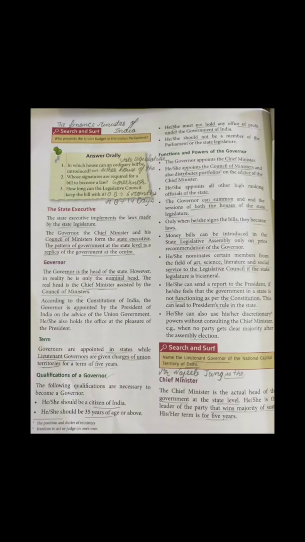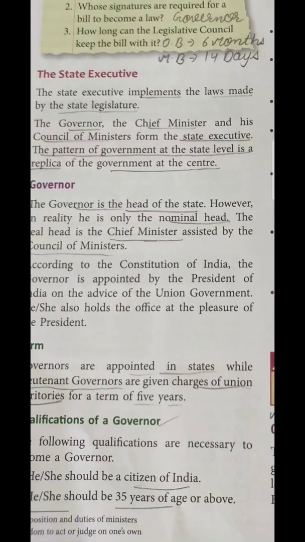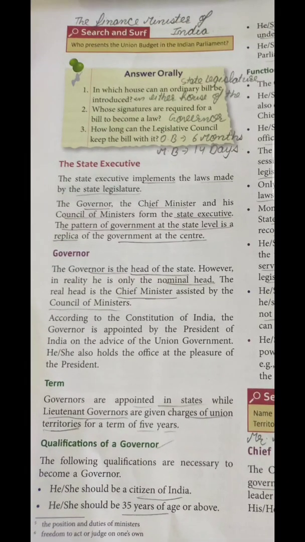Governors are appointed in the states, while lieutenant governors are given charge of the UTs, union territories. So lieutenant governors are there in the union territories. What are the main qualifications to become a governor? The first qualification is, like to become a member or MLA or MLC, the qualification is not that you must be matriculate, you must have a good degree, you must be a PhD.